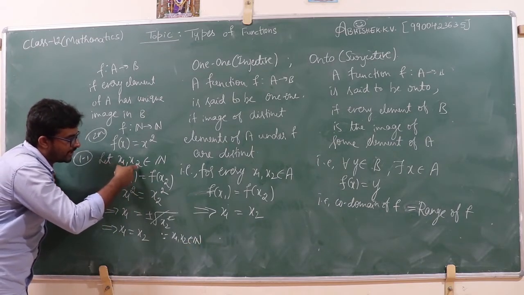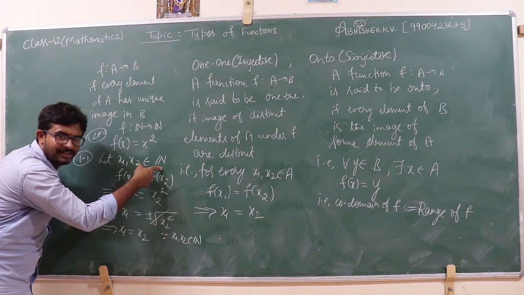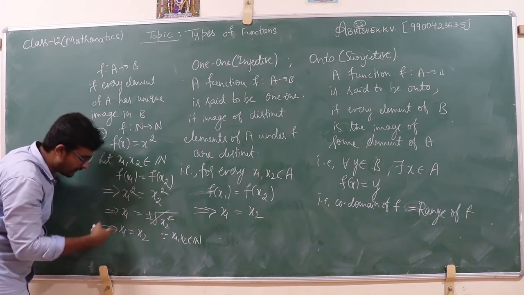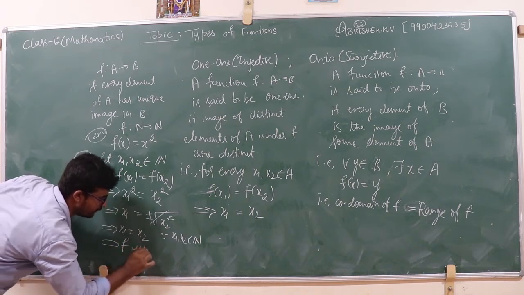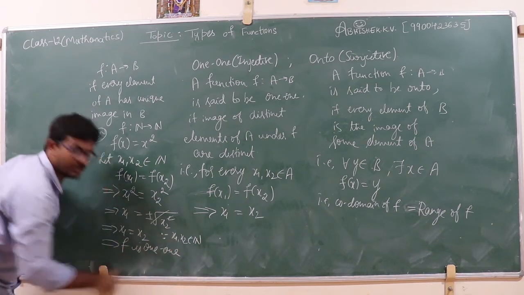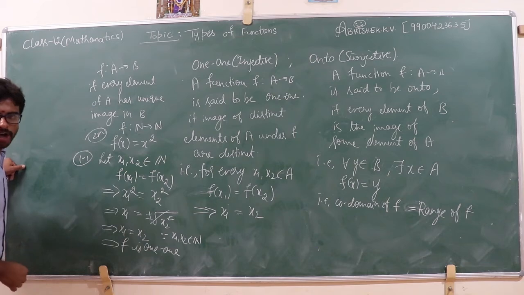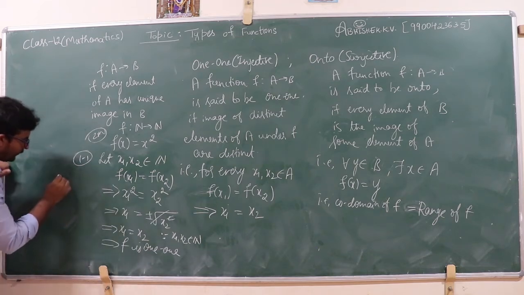For every x1, x2 belonging to the given set, the domain A, f of x1 is equal to f of x2 implies that x1 is equal to x2. This implies F is 1-1. F is 1-1.